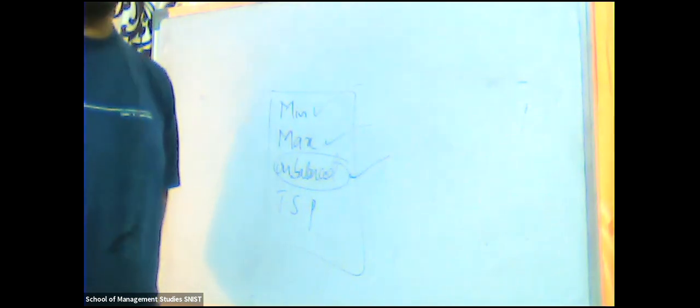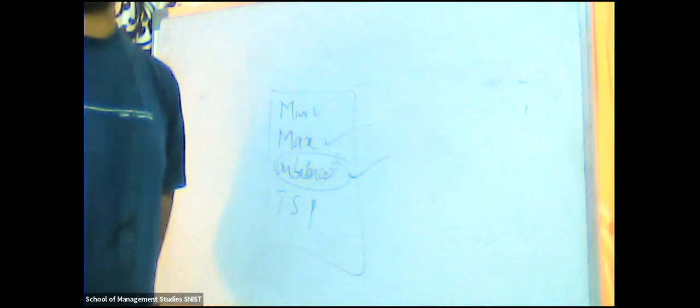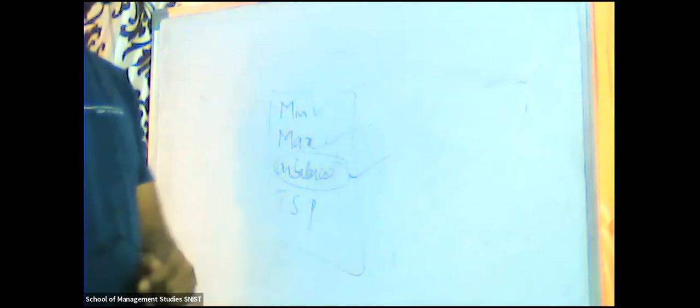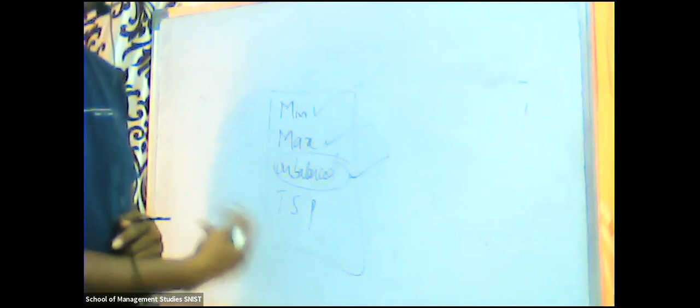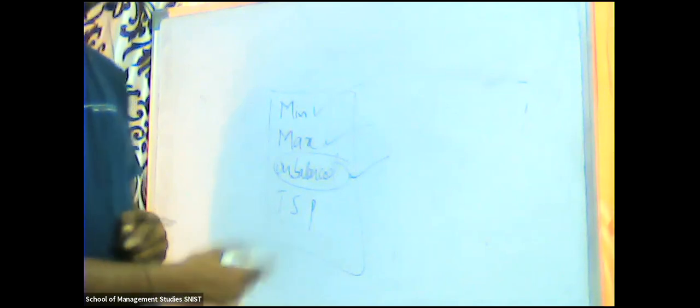So 3 rows and 3 columns. If it is not 3 rows and 3 columns, say 3 rows and 4 columns, then you have to add one more fourth row to match 4 by 4. That is called a dummy row or dummy column, and the values will become 0. Same thing which we did in the transportation problem. So we'll make it unbalanced to balanced, then we'll work, and even we have some special conditions also, then we'll work on that. Then finally we'll go ahead with the traveling salesman problems. Okay, clear?